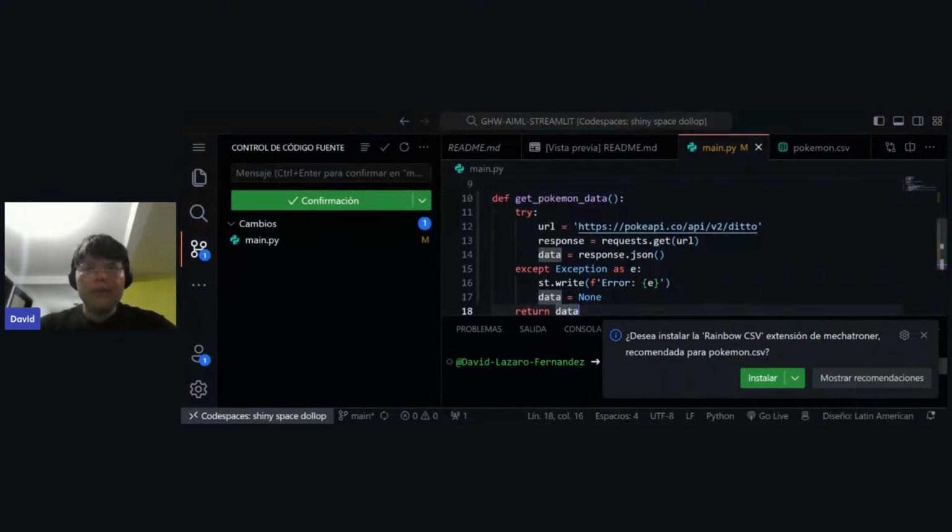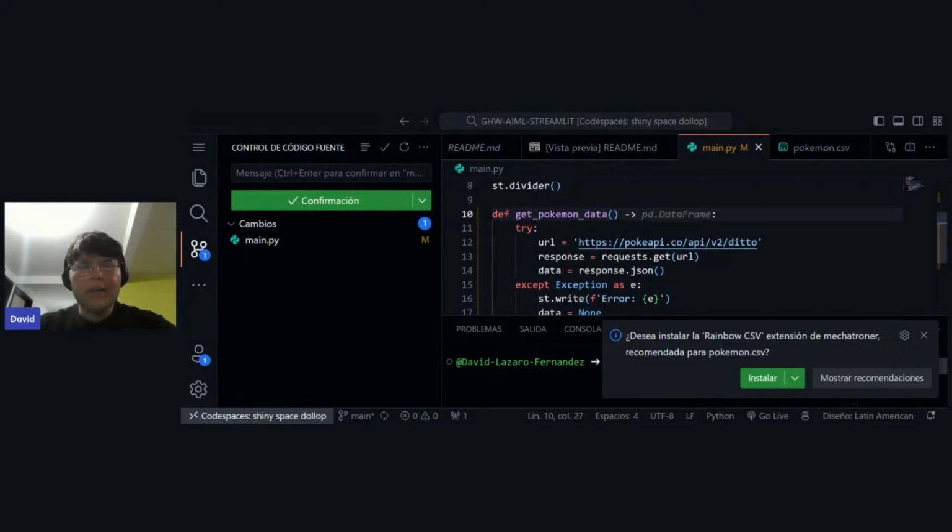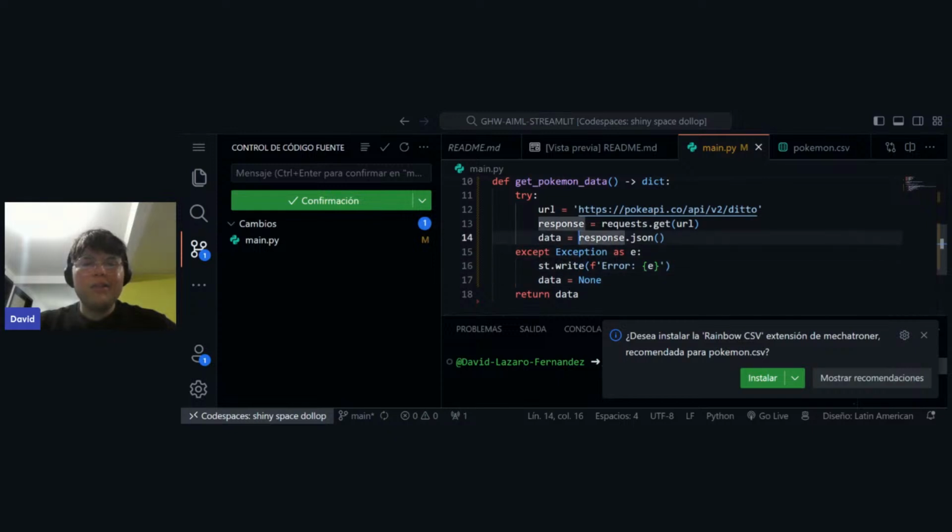Okay, so we can have that, and so Pokemon data doesn't have anything. Okay, so this is a dictionary actually, right? It is good practice for each function that we write in Python to pass the kind of data that we're going to receive, and also use this arrow to say what the function is going to return. In this case, we're going to return a dictionary that is going to be stored in this data. This dictionary is basically the JSON data, but already in an object format.